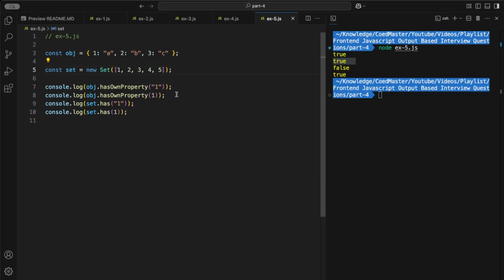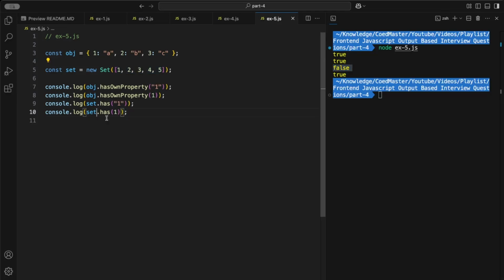So the thing we have seen here is not the same with the set. So if set has string 1, then it's gonna give us true. If set does not have the string 1, it's gonna give us a false. So over here you can see that we are checking if this set has 1 in the form of string, but over here we have all the numeric values, which is why we are getting false.